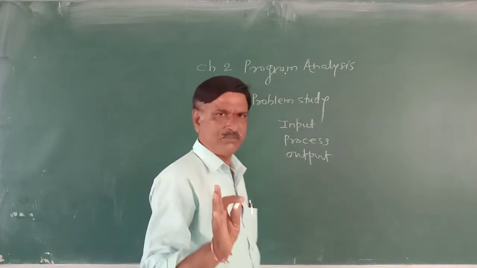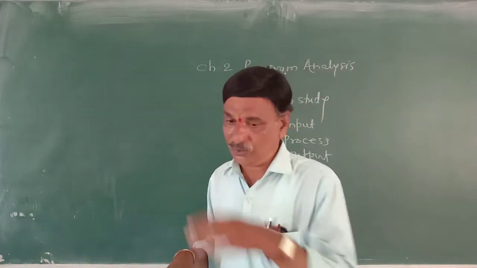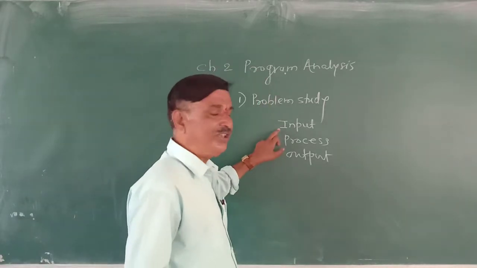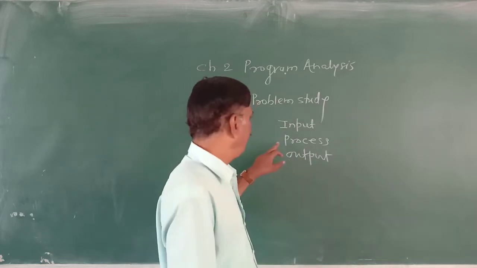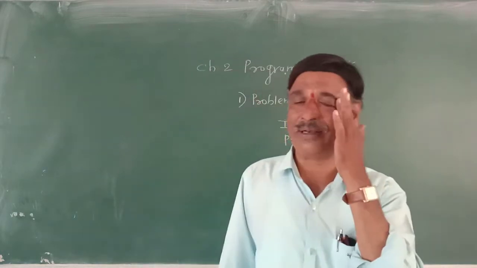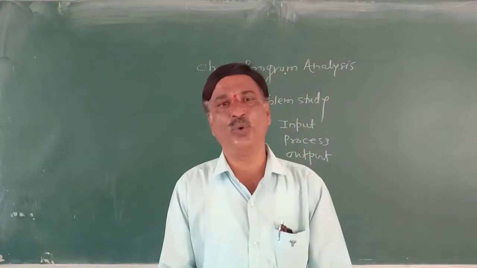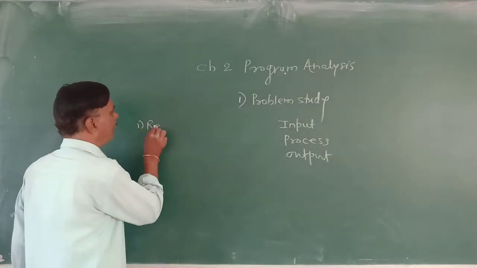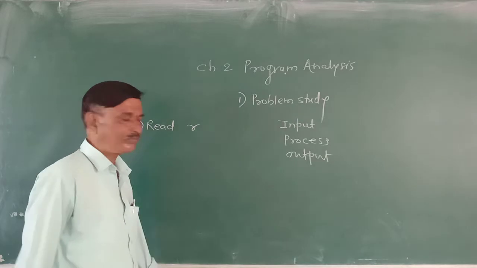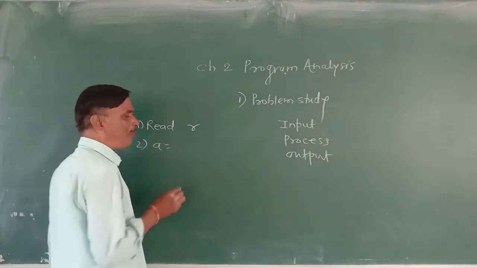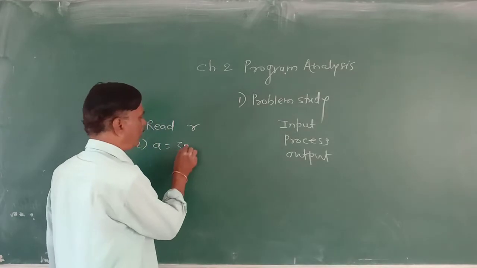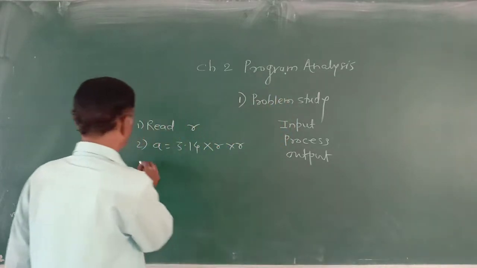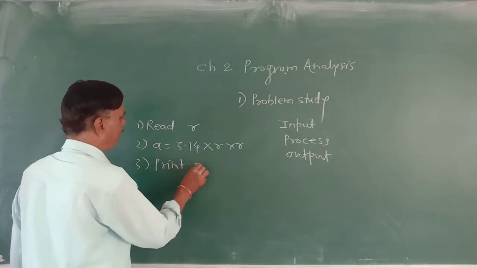If we understand the problem, take the example of area of circle. One thing is required as input; our processing, we know the formula; the output, area, we know. But the computer doesn't know. So we have to instruct the computer to read a value, say r. Then area is equal to pi r square, but the computer doesn't know the pi symbol, so we have to give 3.14. And r square stands for r into r. The third instruction is print a, and the fourth is stop.